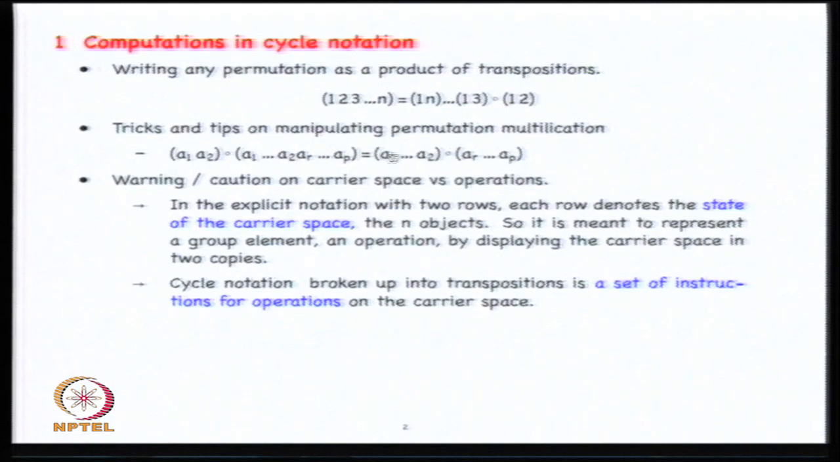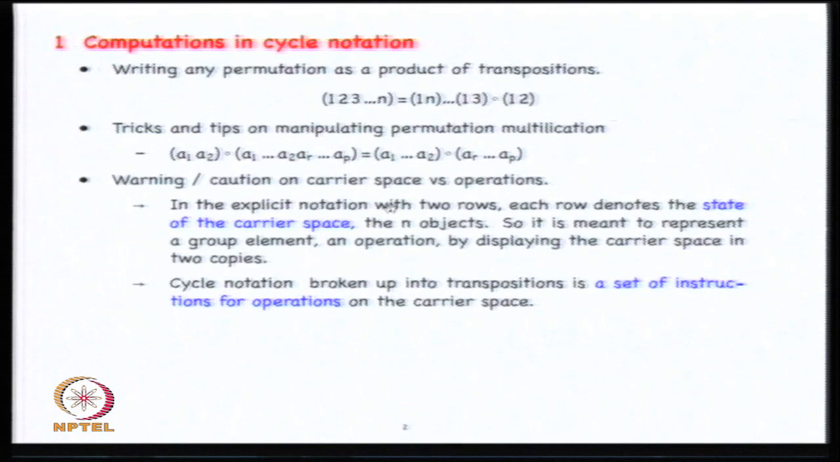So this becomes a cycle by itself, and AR has nothing originating it, so it begins a new cycle by itself. So there is this kind of a rule that operates if you manipulate in terms of cycles. This is one way that it will enter. And in reading all of these, I would say this general warning: carrier space versus operations.